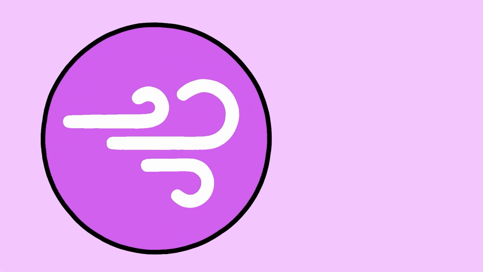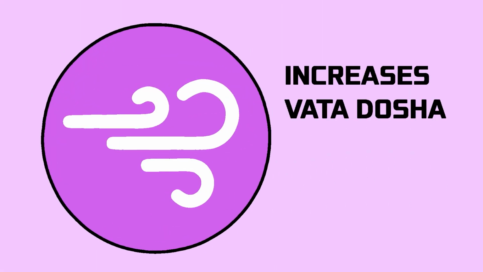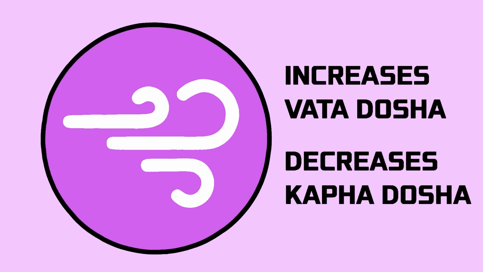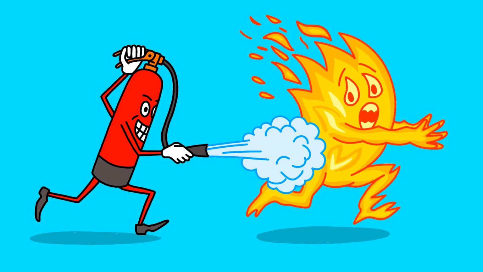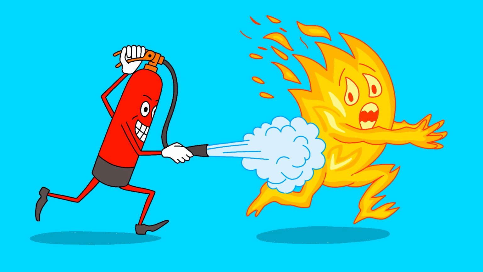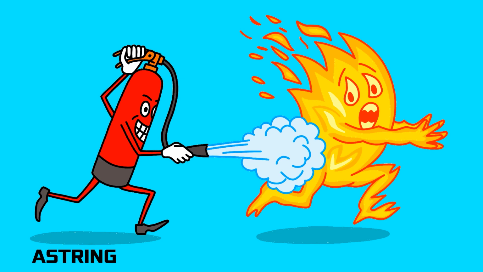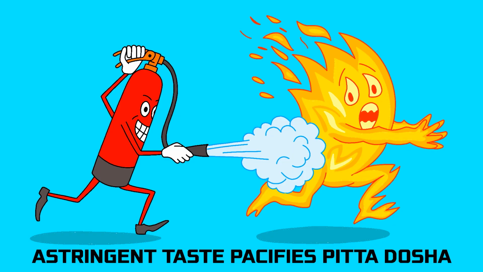Because of its air element, it increases Vata dosha and decreases Kapha dosha. When you put sand or blow air forcibly onto fire, the fire extinguishes. Hence, astringent taste pacifies Pitta dosha.